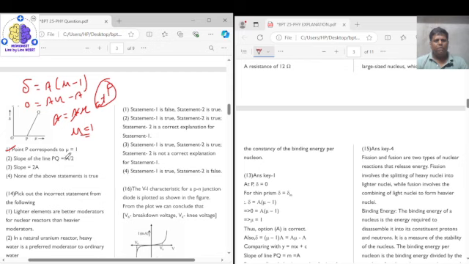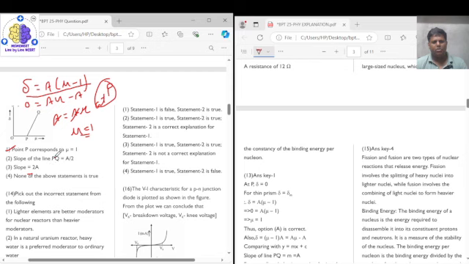Slope of line PQ is A by 2. From this we can say that if we are drawing refractive index on the x-axis, we get the equation delta is equal to A mu minus A. So comparing it with y is equal to mx plus c, we get slope as A. So the slope is not A by 2, the slope is A. So this statement is wrong.